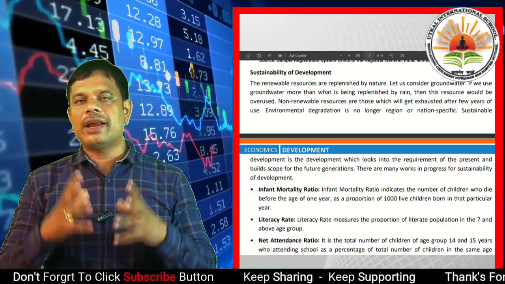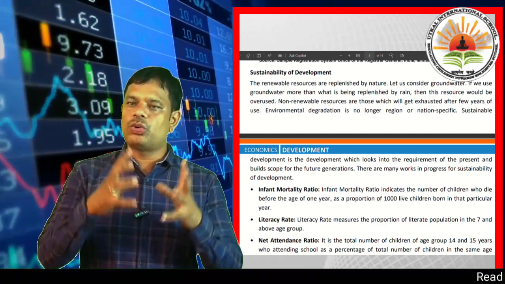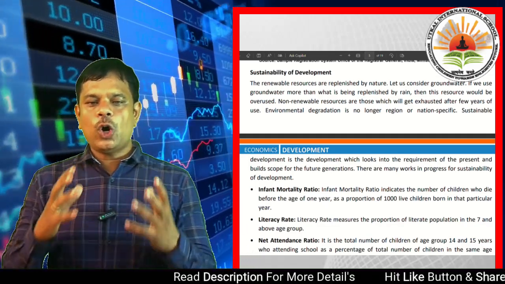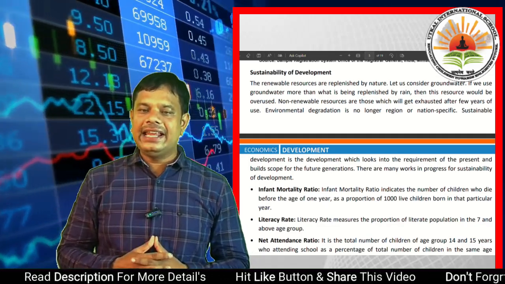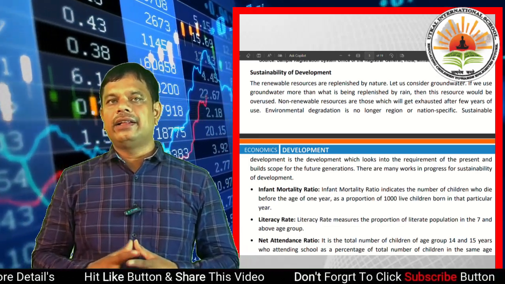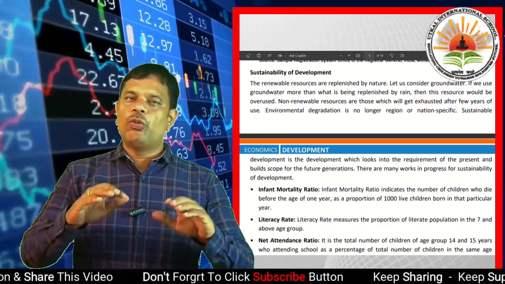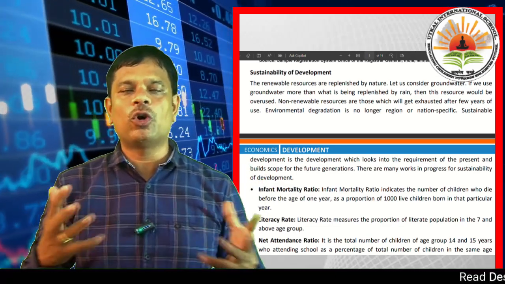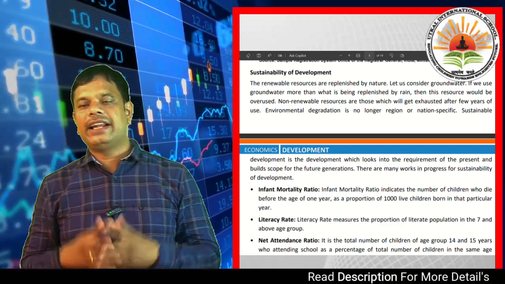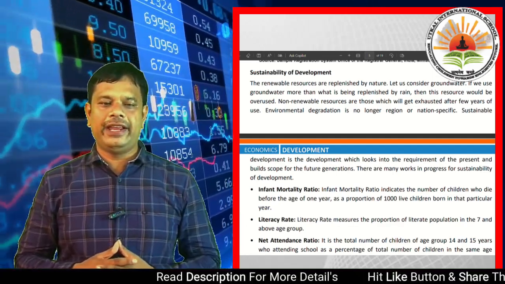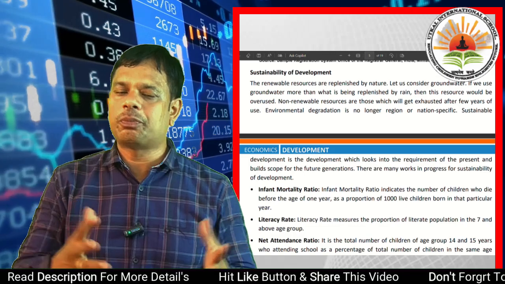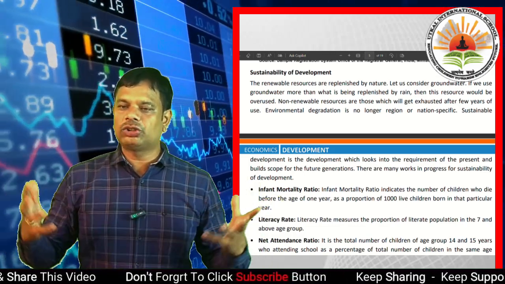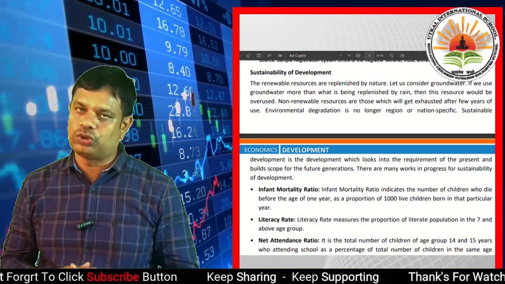So let us consider a point, that is groundwater. Dear students, if we use groundwater more than what is being replenished by rain, then what happens? If we use the groundwater more than what is being replenished by rain, then this resource would be overused. That is a shortfall. Non-renewable resources are those which will get exhausted after a few years of use.